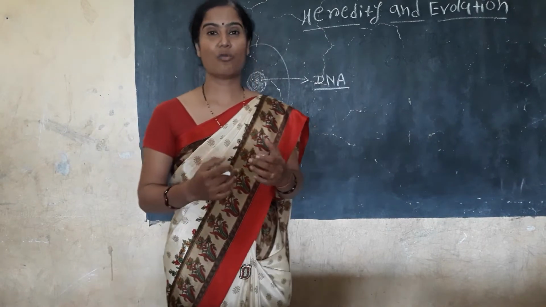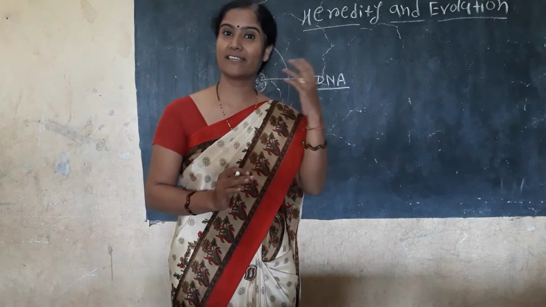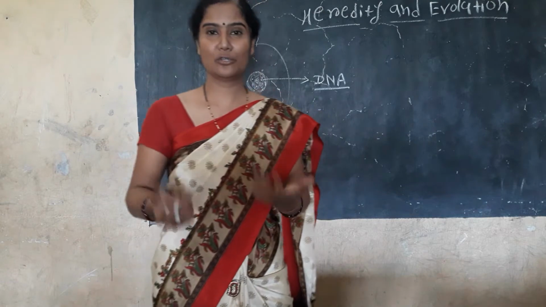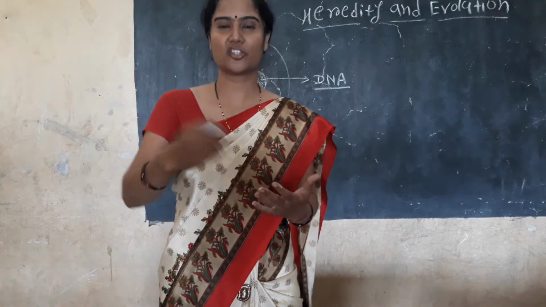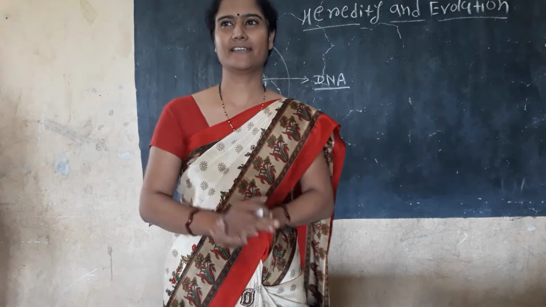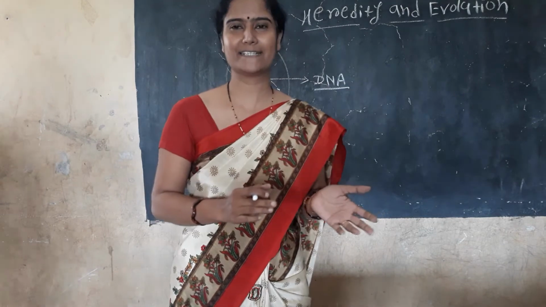Mental character means the IQ, intelligence quotient, the thinking power, the art. Art, such as drawing, writing, singing, painting, all those are mental conditions.